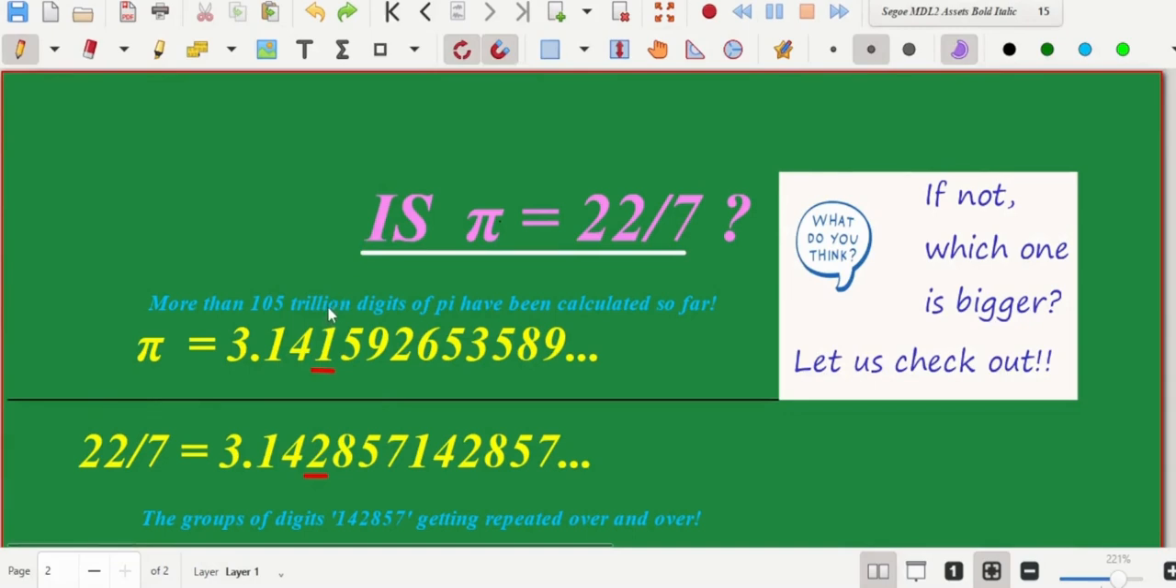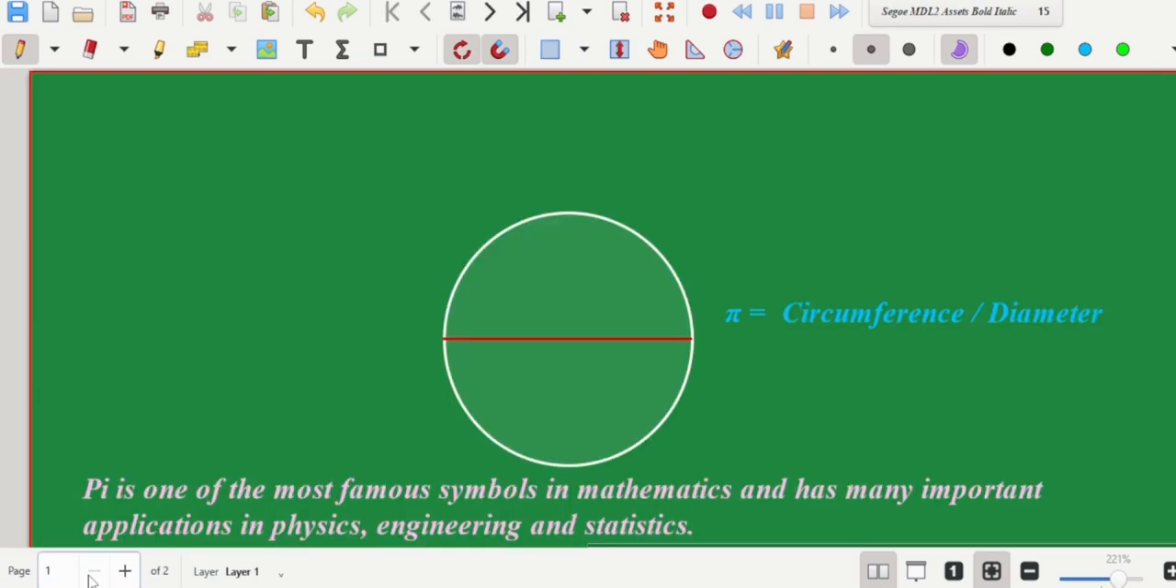Hello everyone, in this video we are going to learn about a famous mathematical constant called pi and its relationship with the number 22 by 7. So let us begin with the definition of pi.